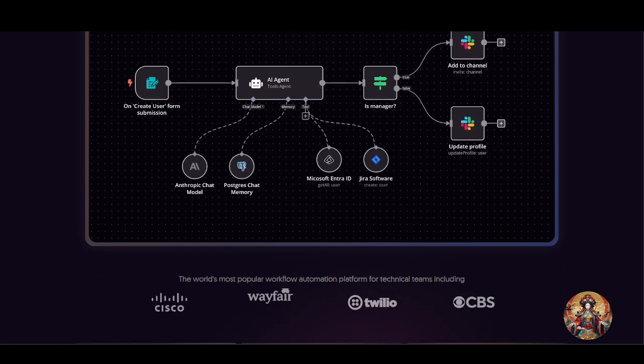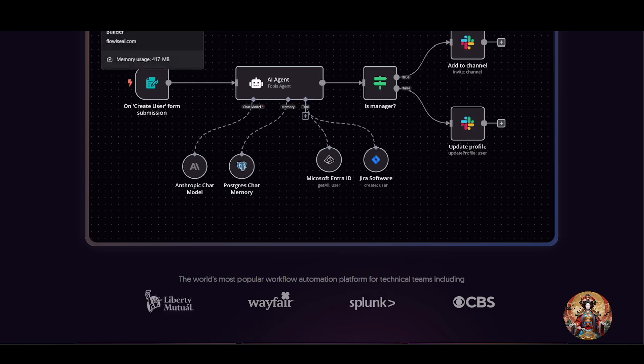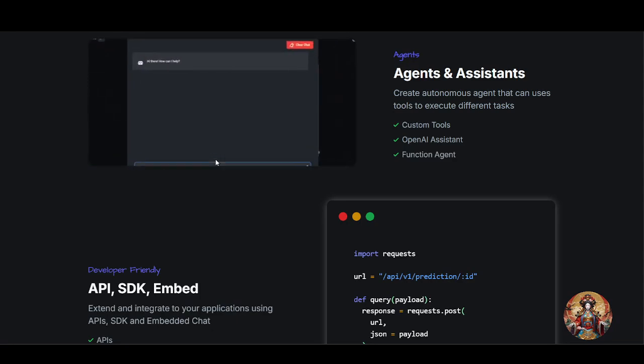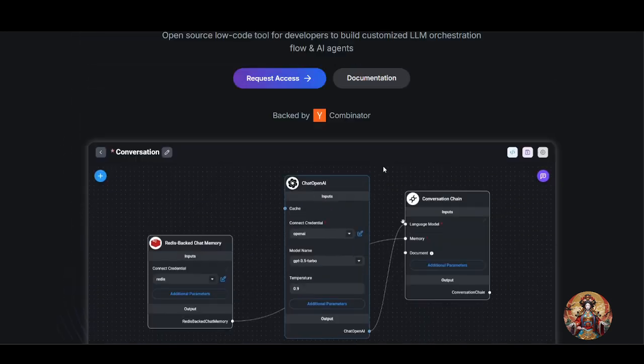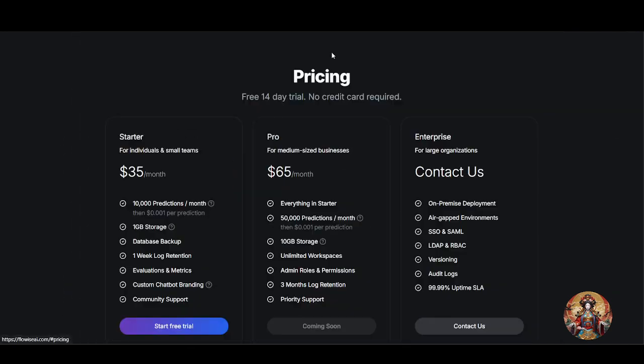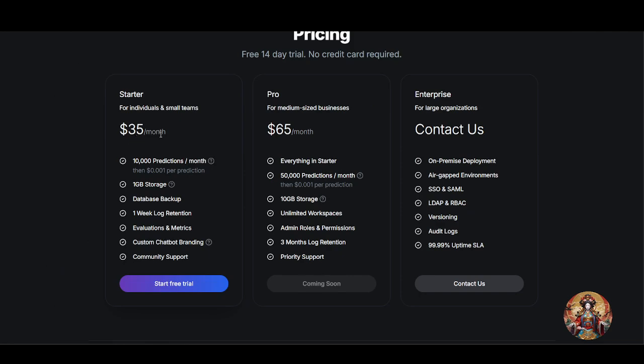Now, if you talk about hosting and pricing, let's talk money and hosting. Both tools are open source and free if you self-host, but if you want managed cloud, Flowise starts at $35 per month and the pro version is $65 a month.